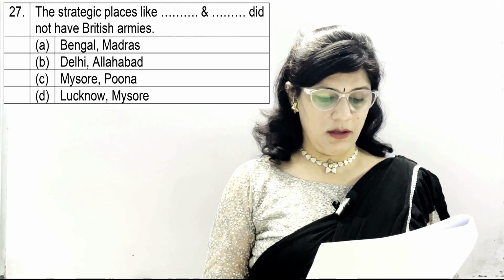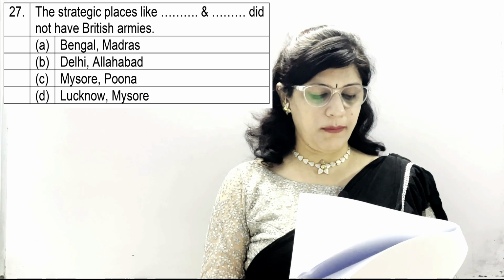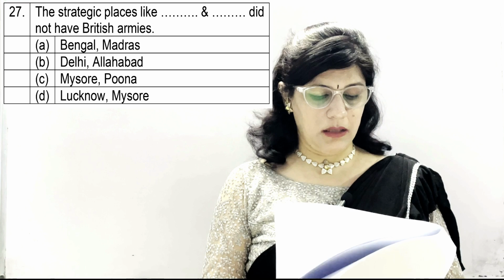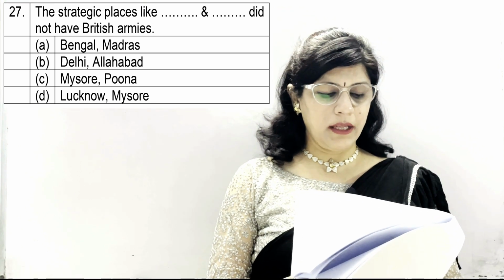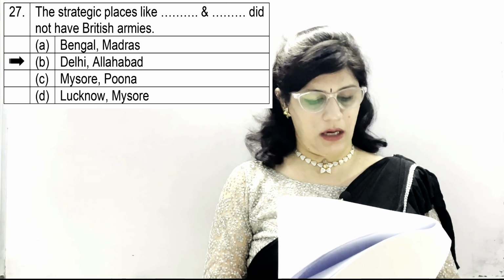Question number 27. The strategic places like dash and dash did not have British armies. A option Bengal and Madras. B. Delhi and Allahabad. C. Mysore and Pune. And D. Lucknow and Mysore. Option B is correct, which is Delhi and Allahabad.